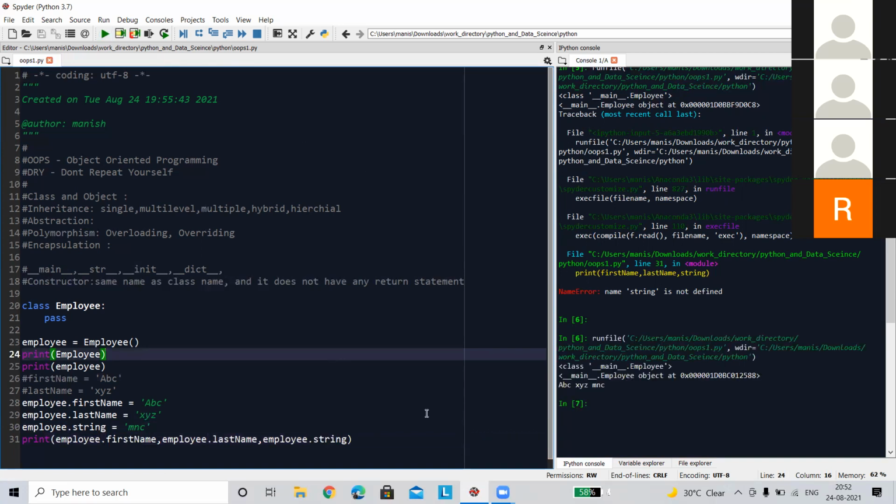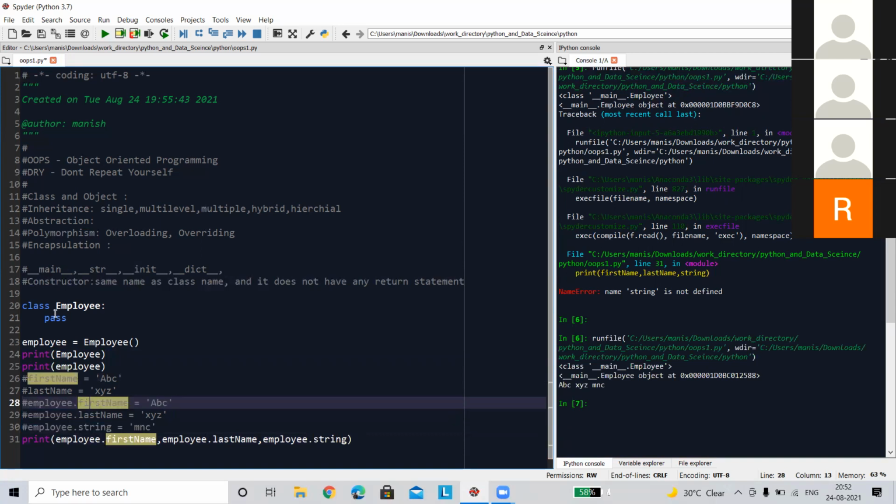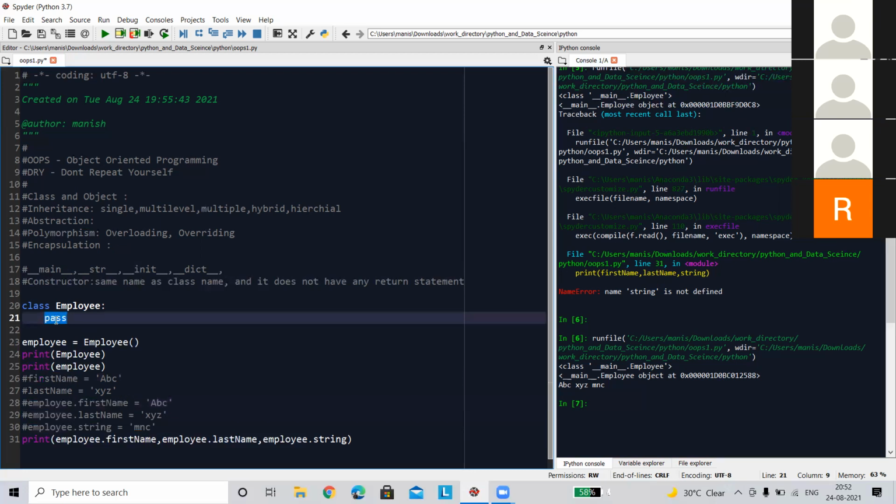Now it is printed, so let's do this. There is no need to declare it from outside, as it is bound to this particular class, let's declare it from inside.